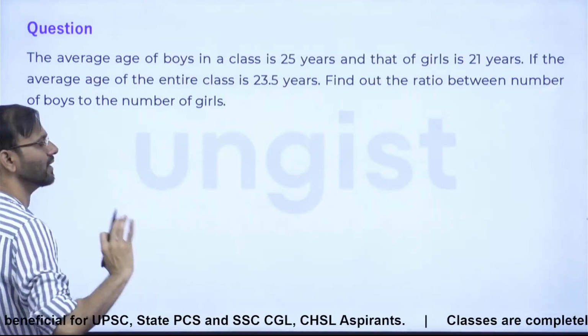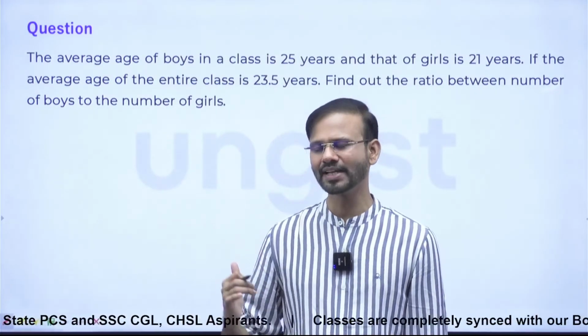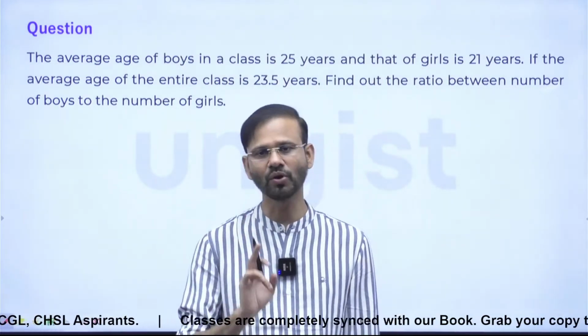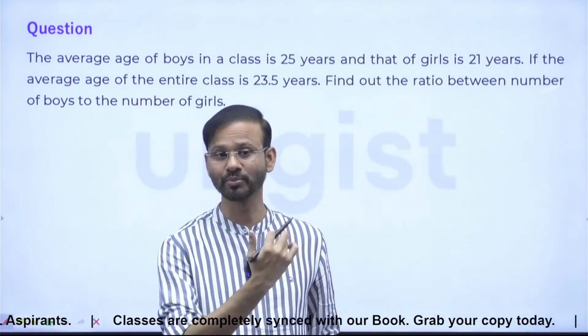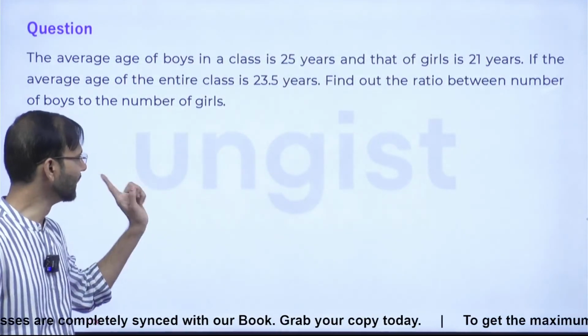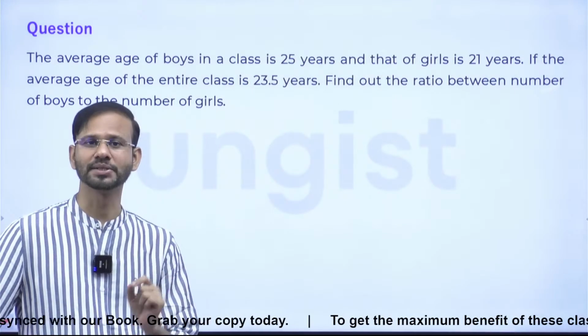Now let me tell you one more thing here, guys, because the final answer will be in terms of ratios, and in ratio, order matters a lot. In the last question you saw 7:8 and 8:7, right? So here you always have to follow the order of the question statement.